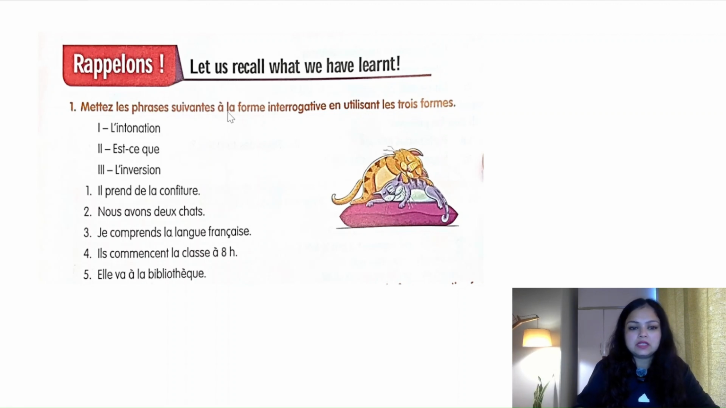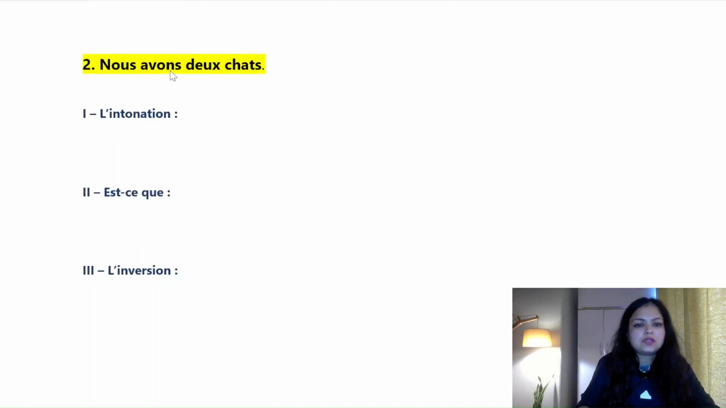As I have explained earlier also, in this question, a statement is given and we have to write it in the three forms of the question: l'intonation, est-ce que and l'inversion. Okay, so first we have already done in the previous video. Let's start with the second question. So second is nous avons deux chats. We have two cats. Deux is two, chat is cat. It is a statement and now we have to convert it into a question.